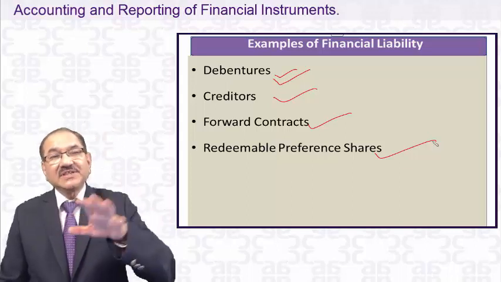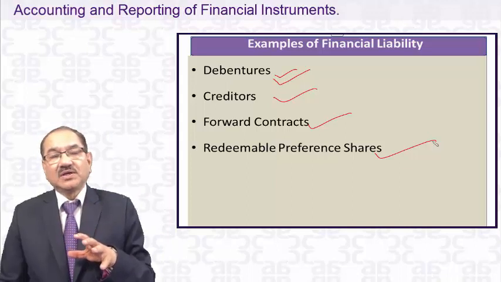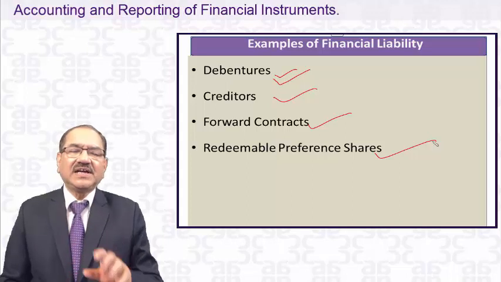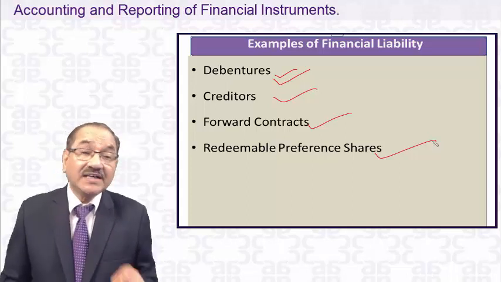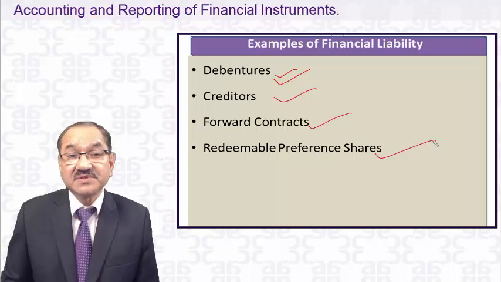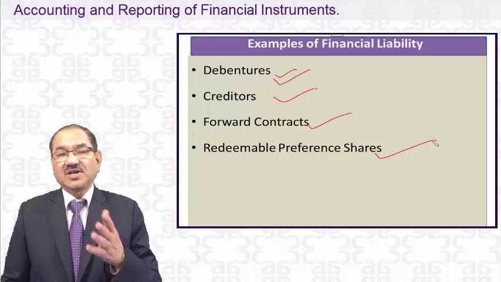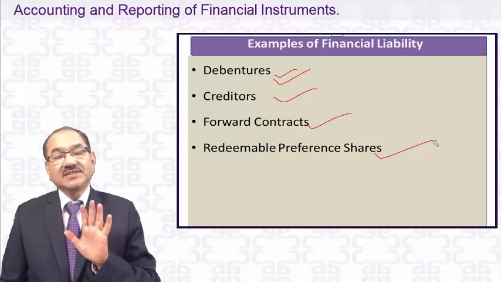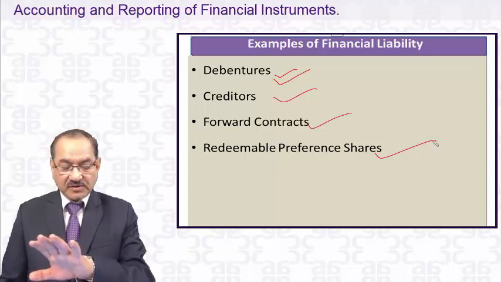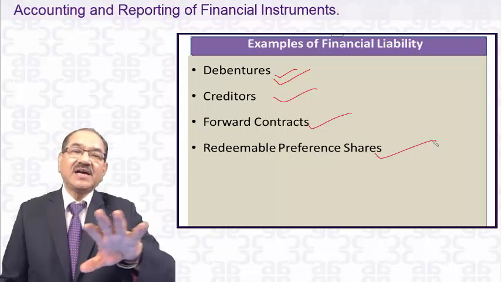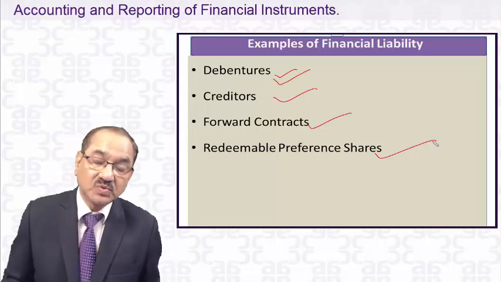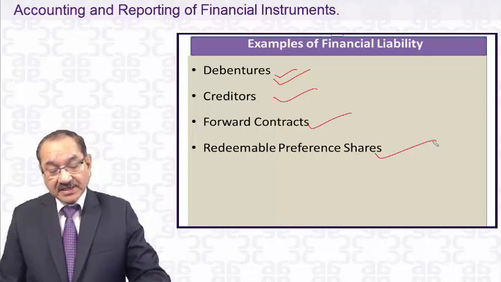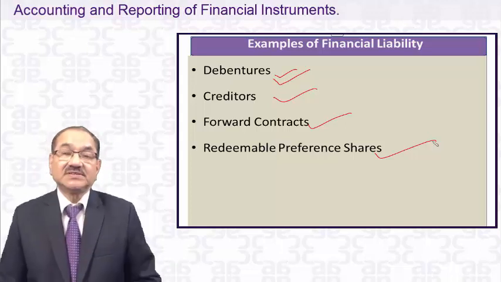Dear student, whatever we have discussed till now, these are all definitions, everything was written, and they are the same as 30, 31, 32, except the carve-out which I talked about, the FCCB. And that is also not very material. Otherwise, what we have discussed till this time is exactly the same as we have in 30, 31, 32. Now, these are all financial liabilities. We are discussing redeemable preference shares.